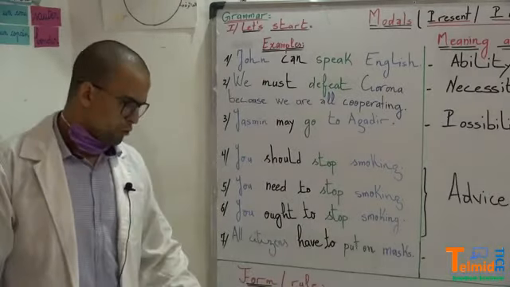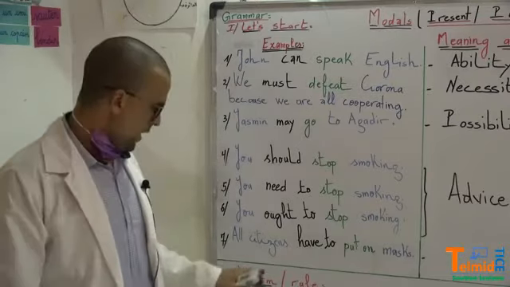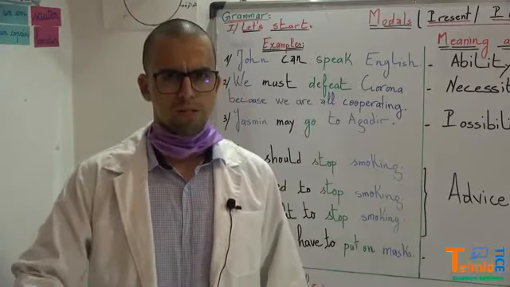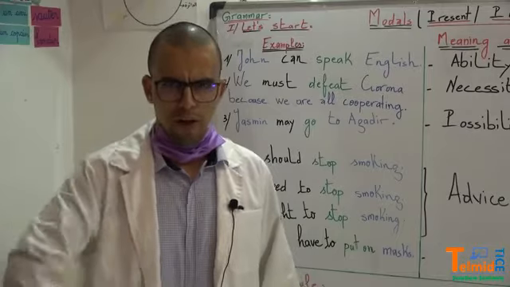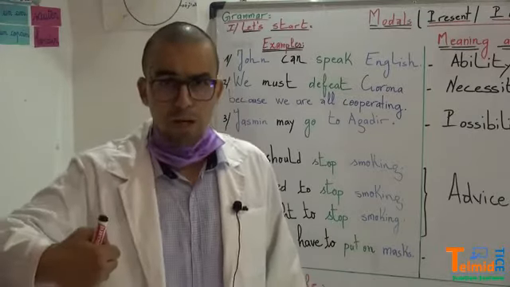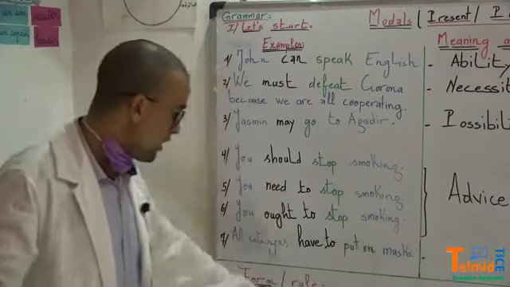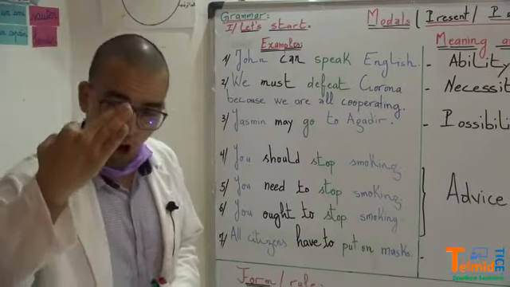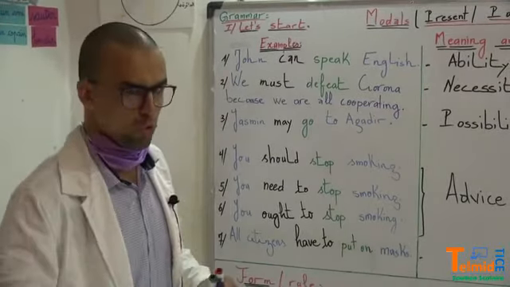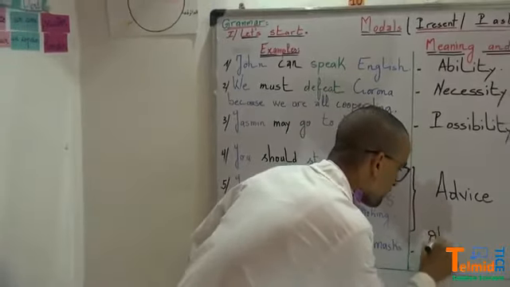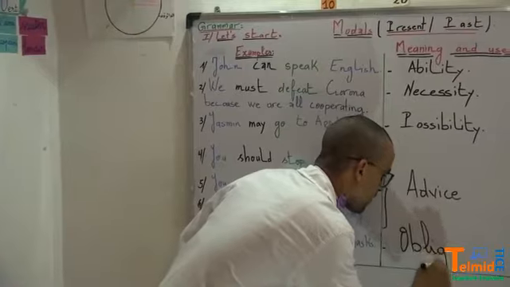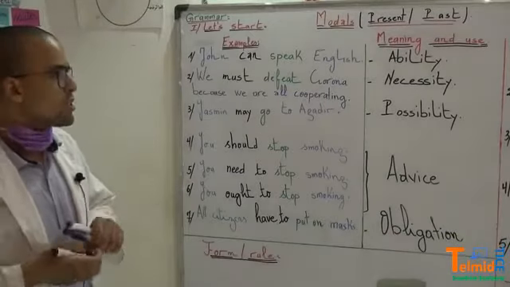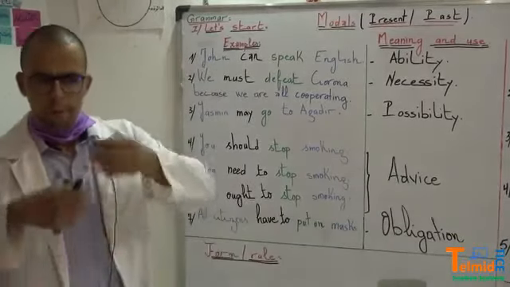All citizens have to put on their masks. Here, Mr. Sa'di Al-Athmani is talking, and he is saying all citizens must put on their masks. It's an obligation. So have to, here, expresses obligation. Something that is obligatory, that you must do.